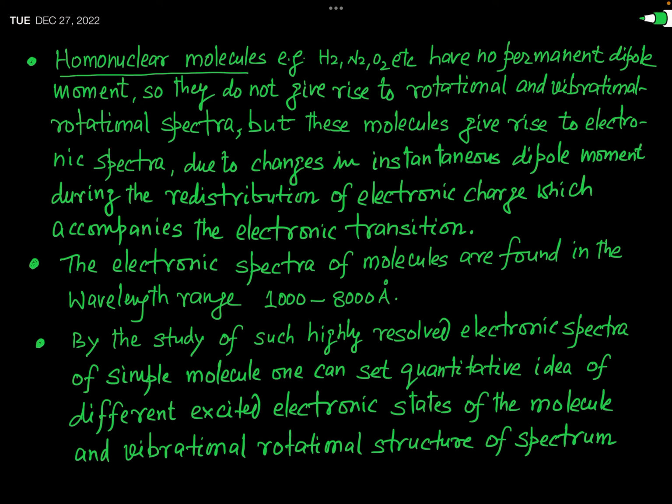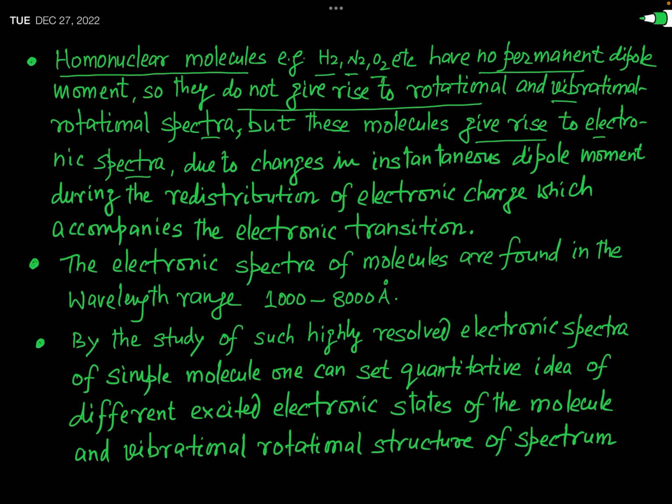So I have mentioned it here. You can see that homonuclear molecules like H2, N2, O2, etc. have no permanent dipole moment. So they do not give rise to rotational and vibrational spectra. Okay? But these molecules give rise to electronic spectra. Mark this thing, this is a very important fact. Why do these molecules give rise to electronic spectra?